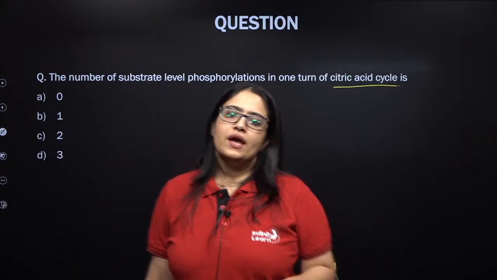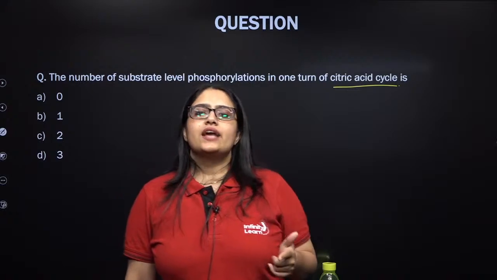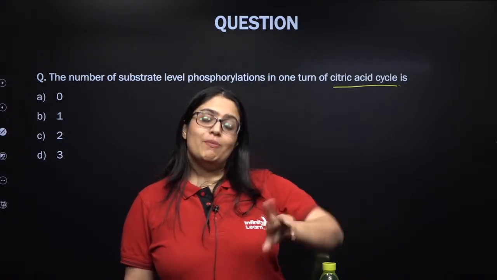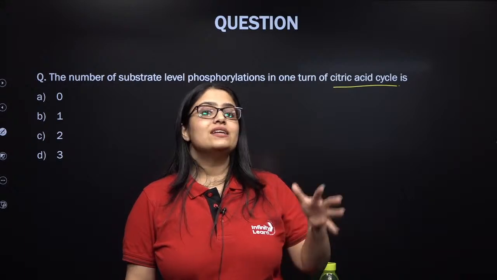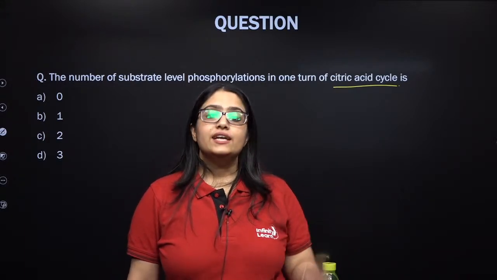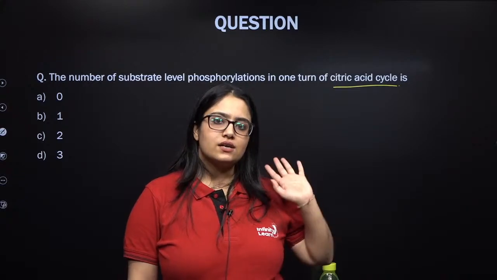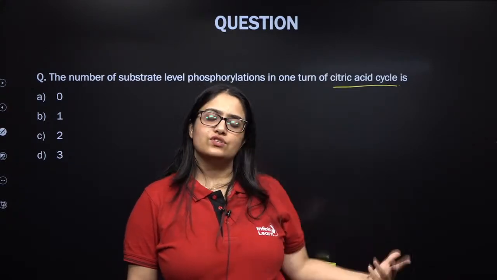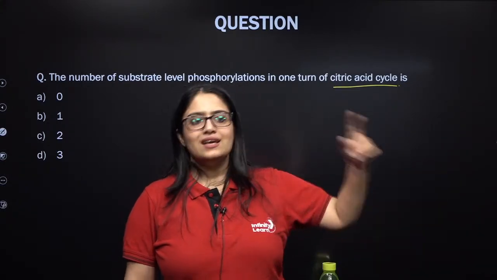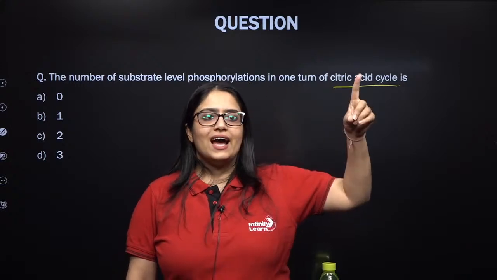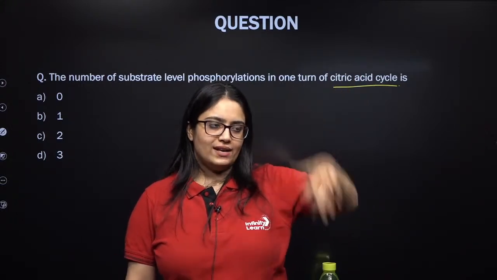Let me tell you how. Because in a coupled reaction, GTP will back convert into ADP, and simultaneously there will be synthesis of an ATP molecule during the substrate level phosphorylation in the Krebs cycle when succinyl-CoA converts into succinic acid. Is this clear? So one time, in one cycle, one time.